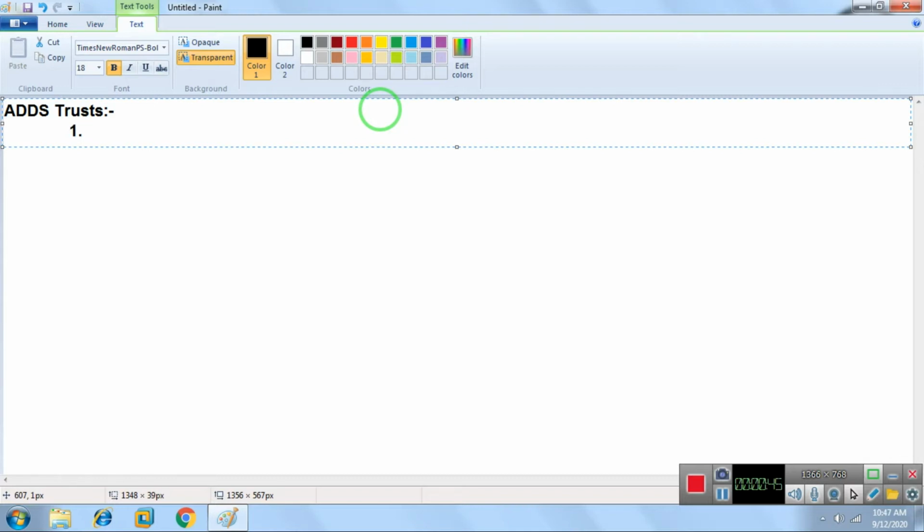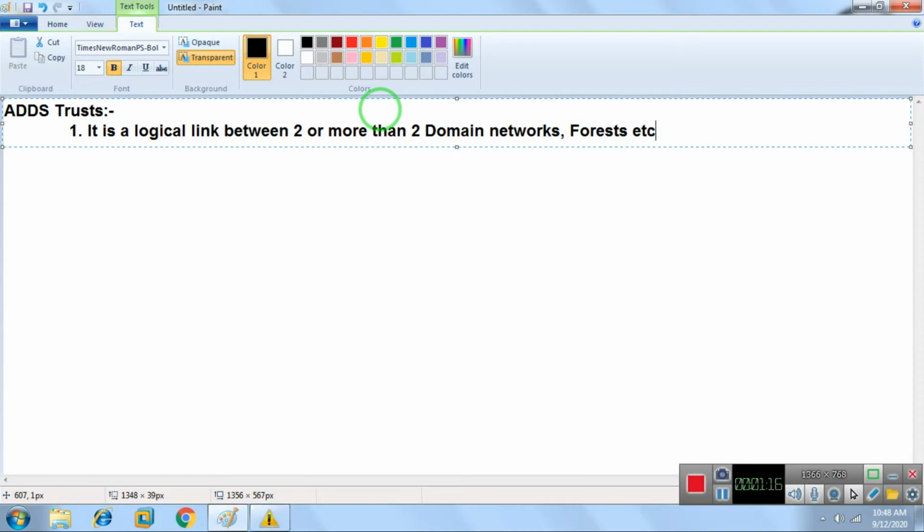Number one point: it is a logical link between two or more than two domain networks, or forests, etc.